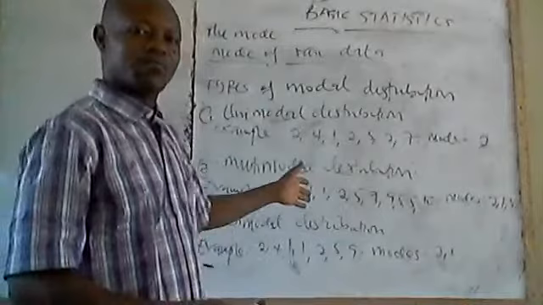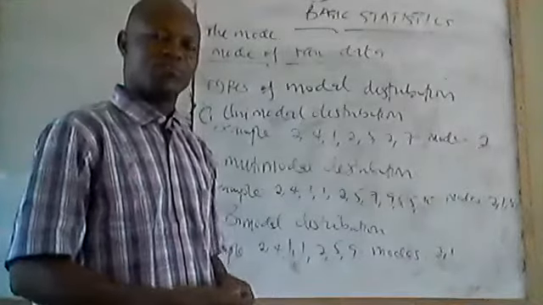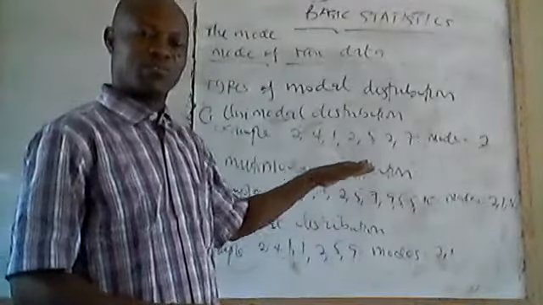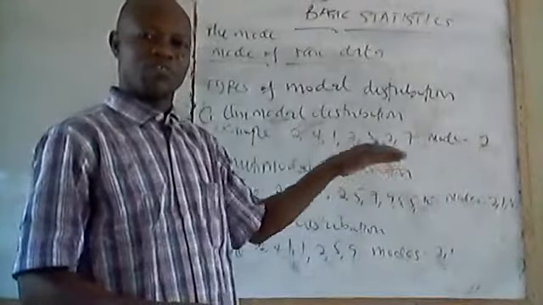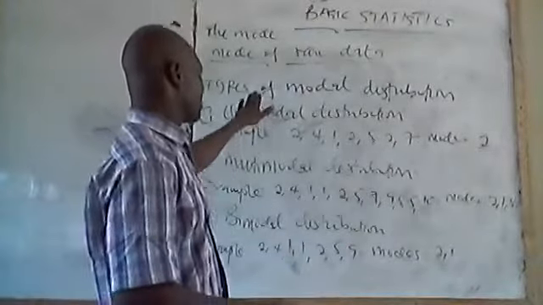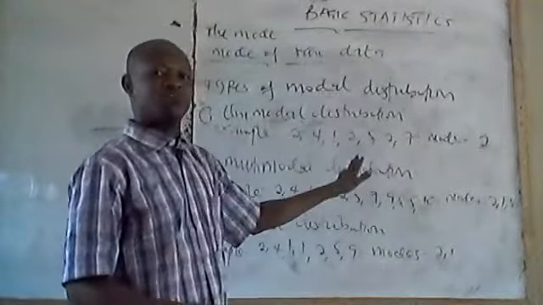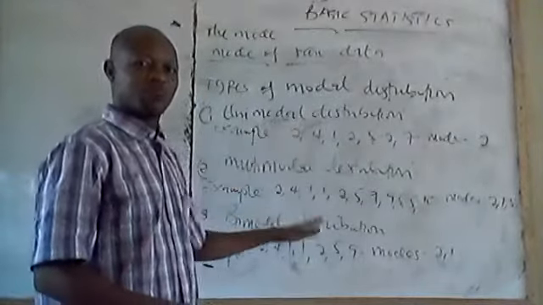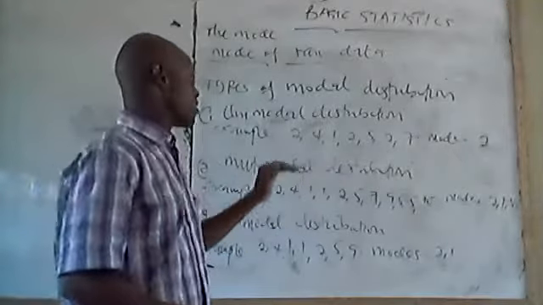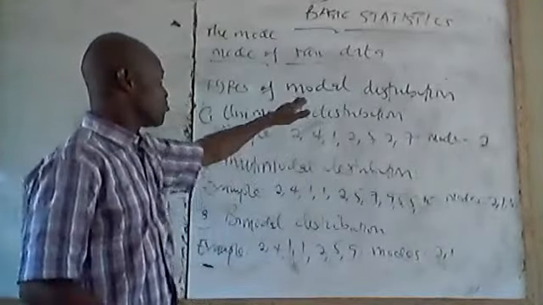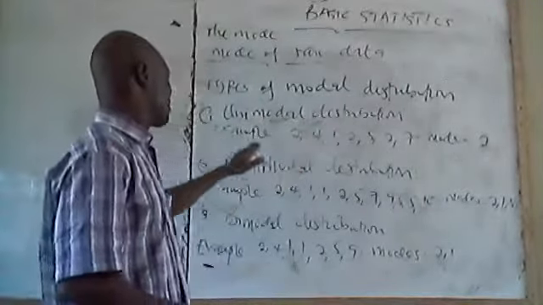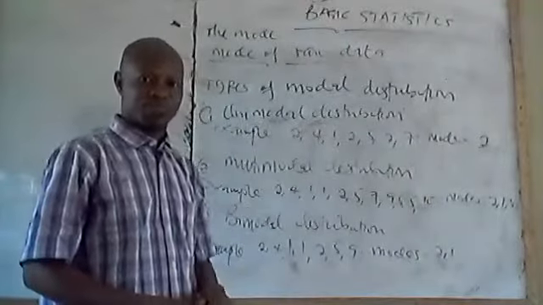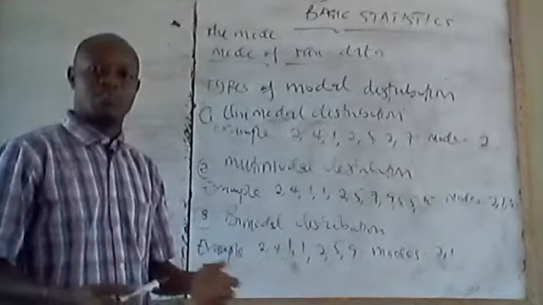So let's look at types of modal distribution, and we are going to look at examples to let you see how to determine the mode of raw set of numbers. This heading, types of modal distribution, applies to raw set of numbers. The first type is unimodal distribution.